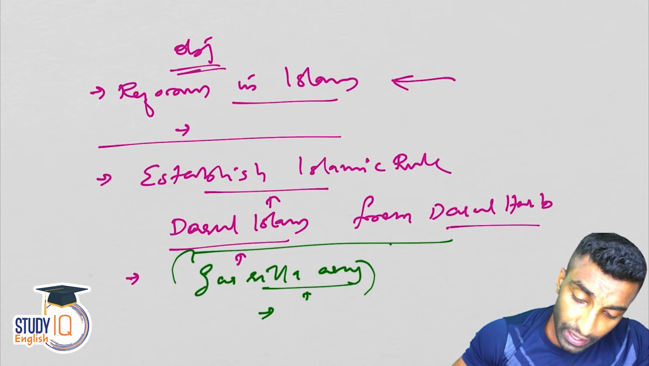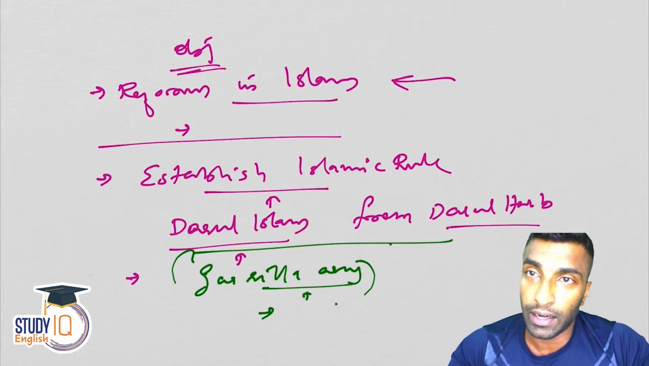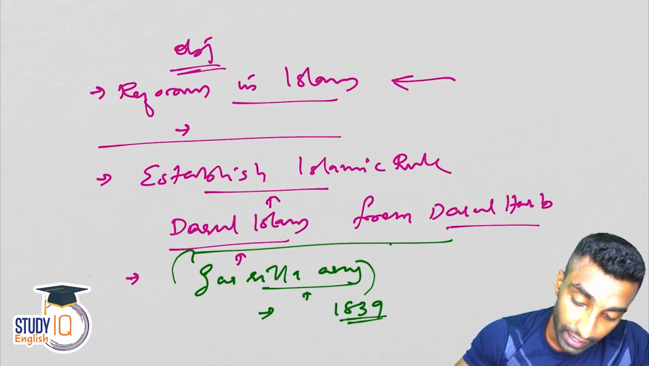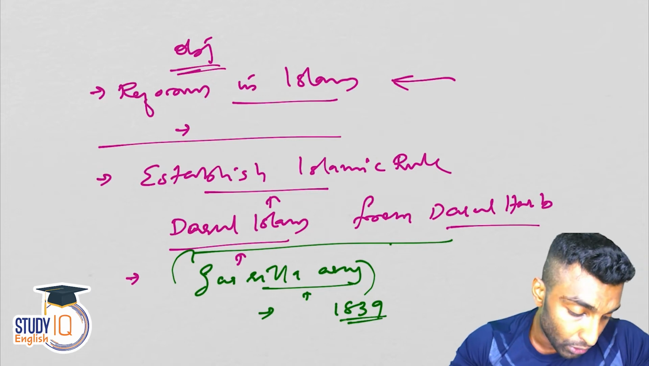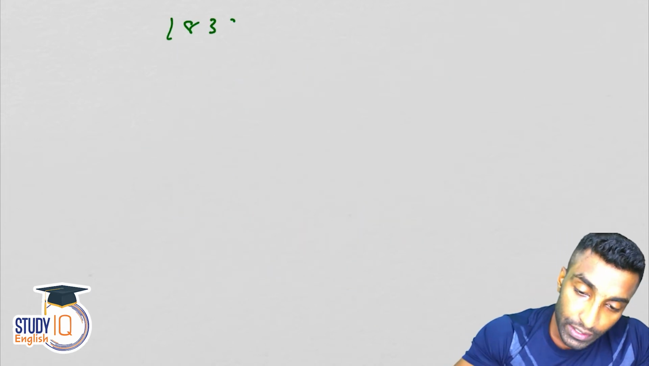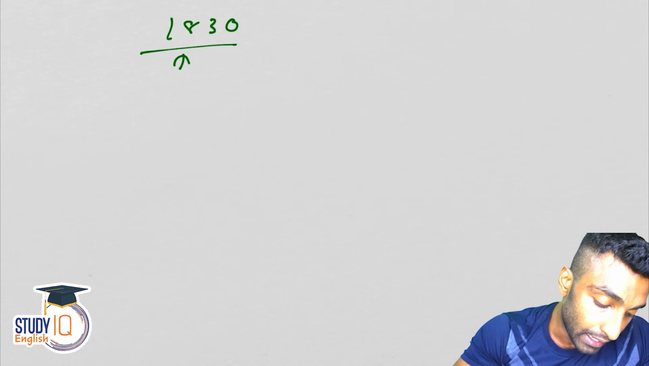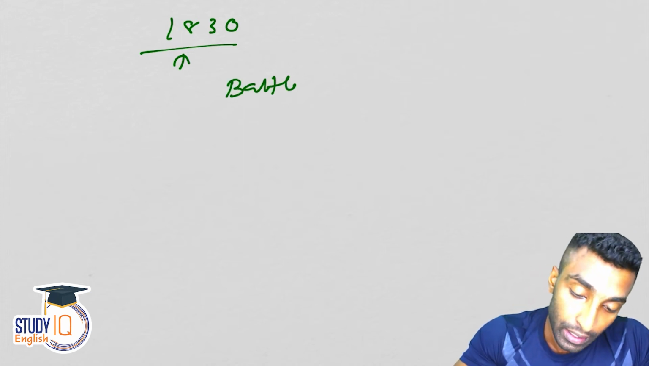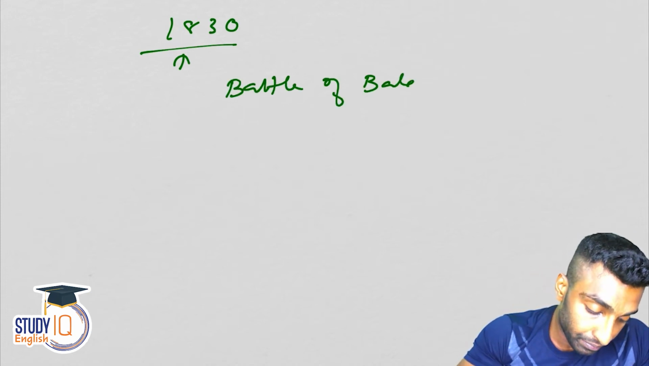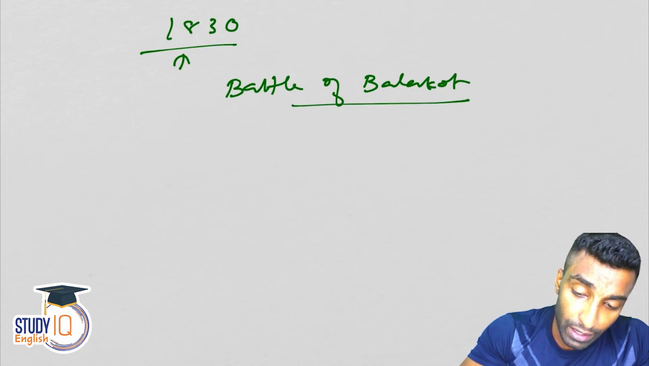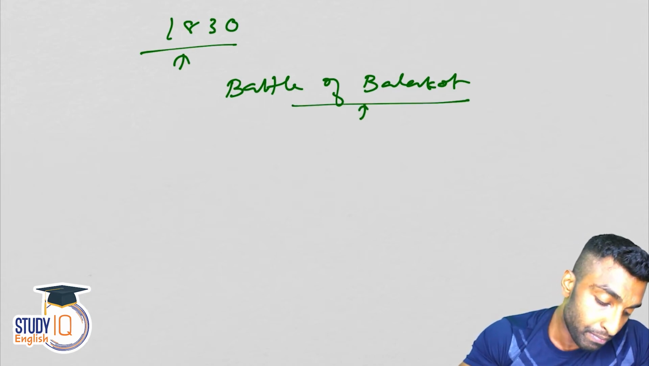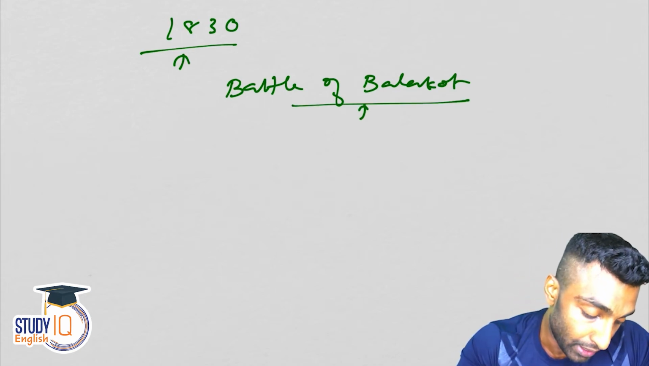And also they fought against Punjab. Punjab was under Ranjit Singh during 1839. So they fought against Punjab also. And in 1830, which is a very important battle, there was the Battle of Balakot. Balakot is now in Pakistan occupied Kashmir actually.